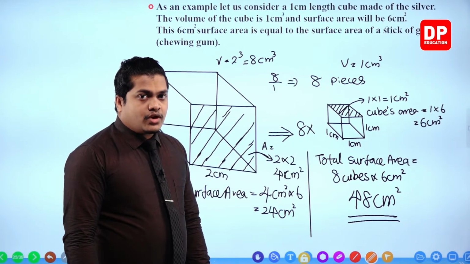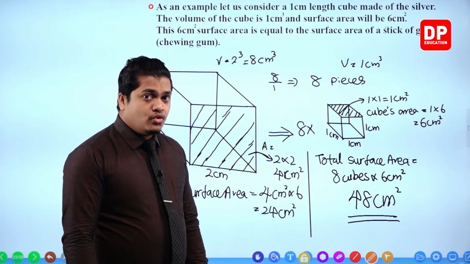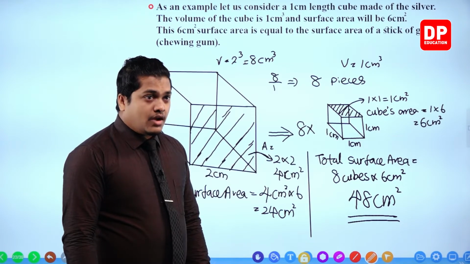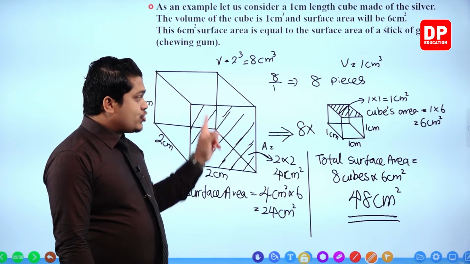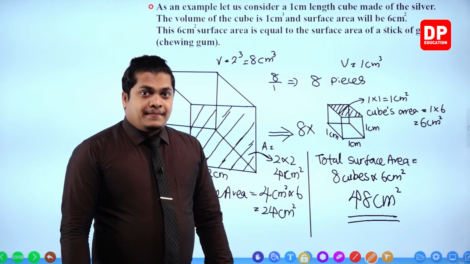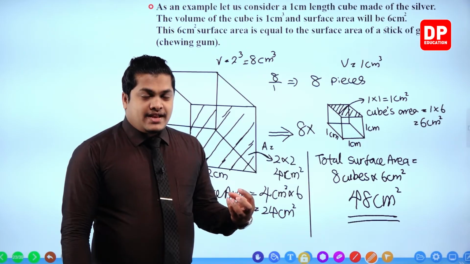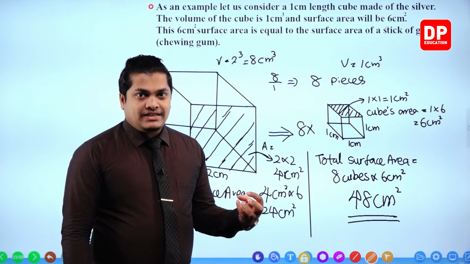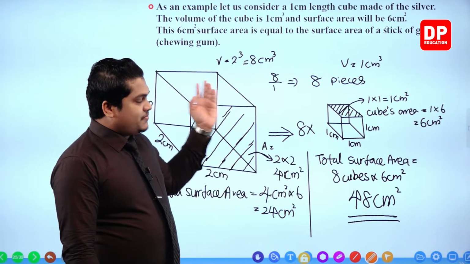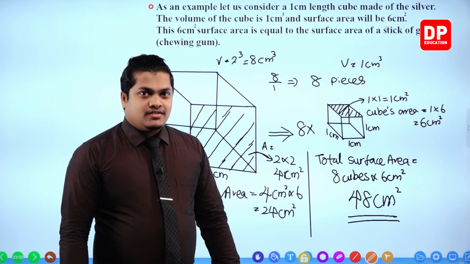So what will happen if you cut even more? Even more, up to the nanoscale. Now you are going to take this object and cut it into nanoscale. That means to have a cube that has a length of 1 nanometer. And you are going to cut this particular object.